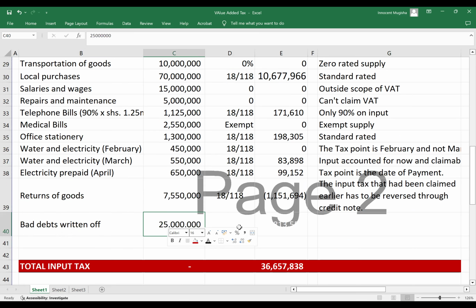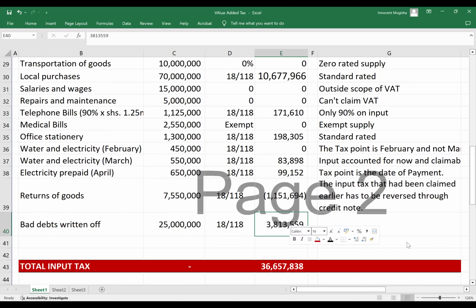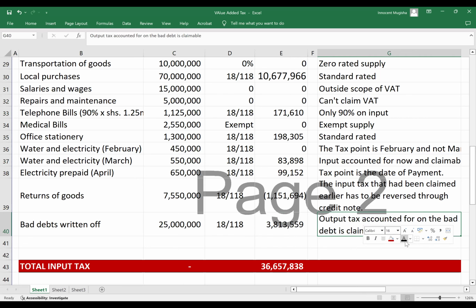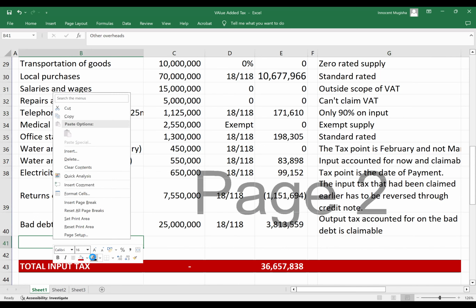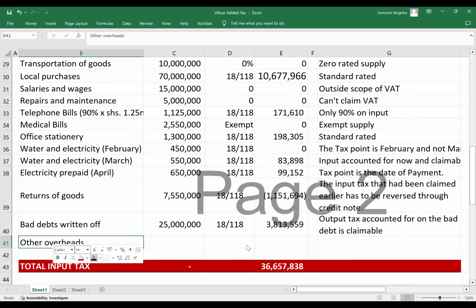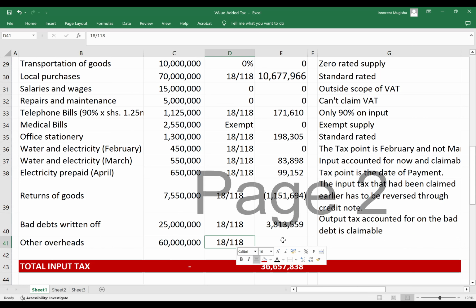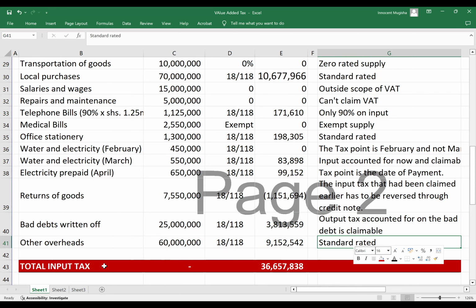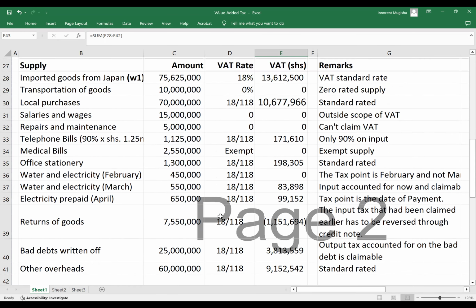Bad debt written off of 25 million, 18 out of 118. That is 3.8. Output tax accountable on the bad debt is claimable. Overheads, 600 million, VAT inclusive, 9.1 million, standard rated. So that gives us total input of 36. You add through. I'm going to share this entire solution.